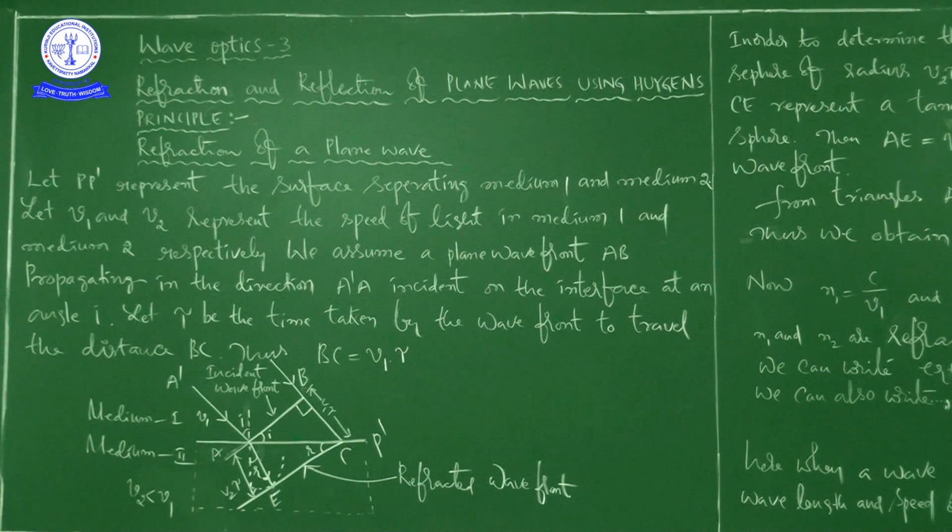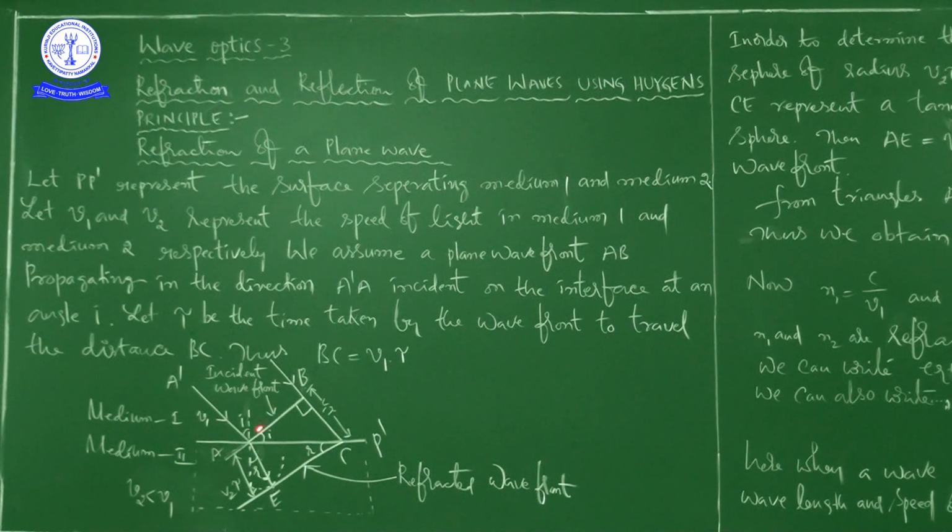See here, let P dash represent the surface separating medium 1 and medium 2. It is P and it is P dash; you just imagine here a letter P. So P dash is the surface which separates medium 1 and medium 2. Next, let V1, V2 represent the speed of light in medium 1 and medium 2 respectively. We assume a plane wavefront